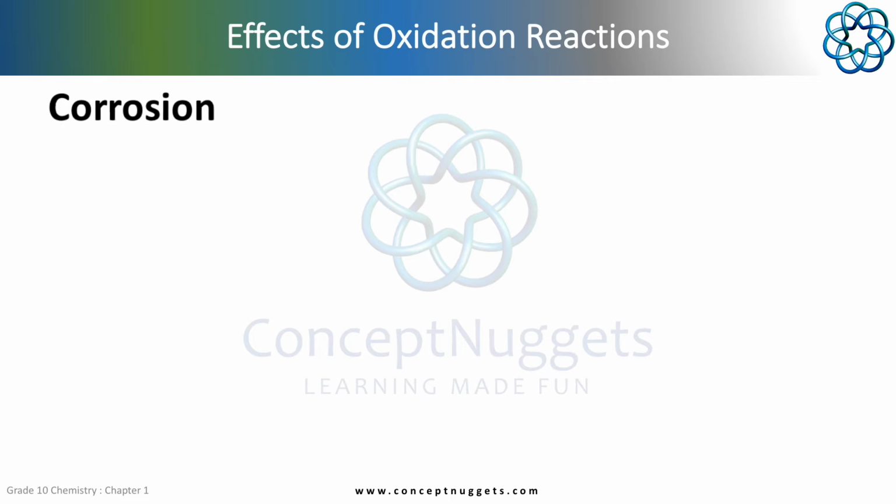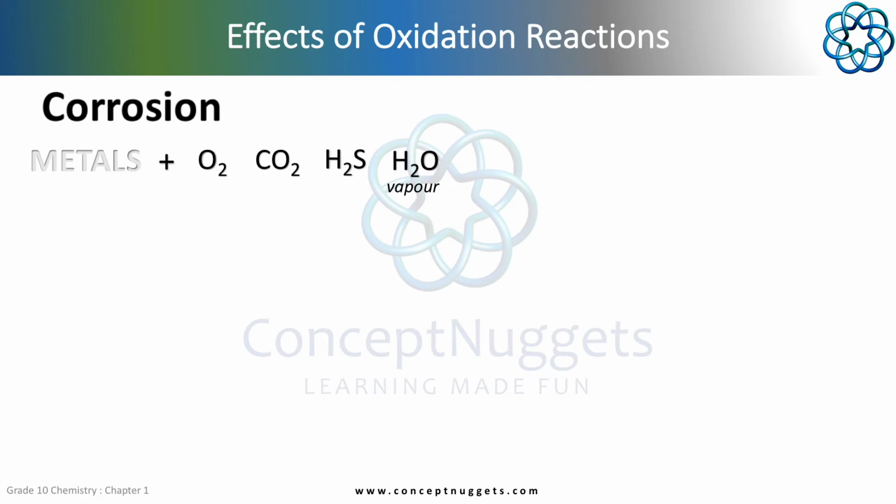Corrosion is the phenomenon where metals lose their shine and luster, and get slowly eaten up, or peel off, thus weakening the metal structure. This is due to reaction with atmospheric gases like oxygen, carbon dioxide, hydrogen sulfide, and water vapor, etc., to form oxides, carbonates and sulfides.